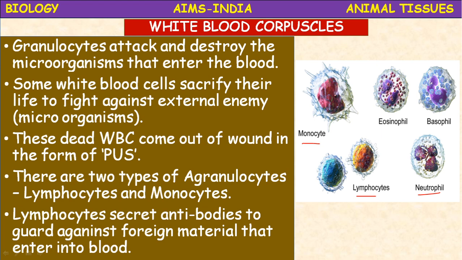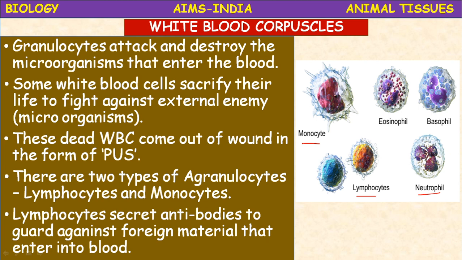There are 2 types of lymphocytes you will study in your higher class: T lymphocytes and B lymphocytes. T lymphocytes are called thymus lymphocytes, which are produced from the thymus gland, a lymph gland, and B lymphocytes are called bone marrow lymphocytes.